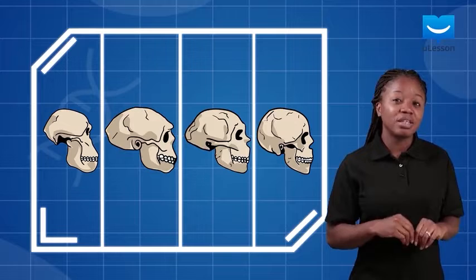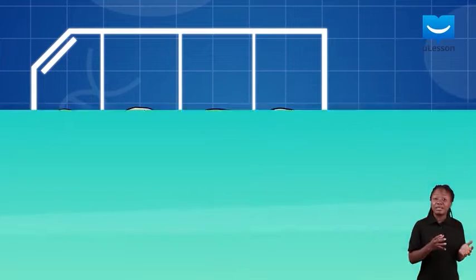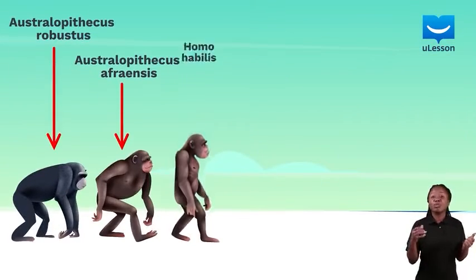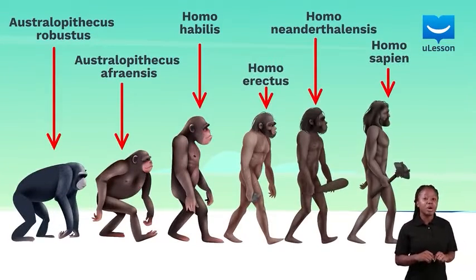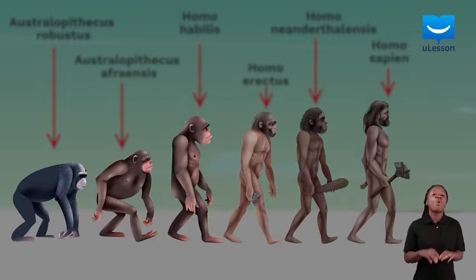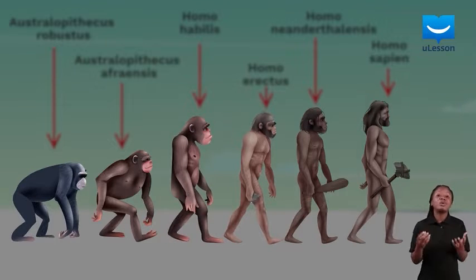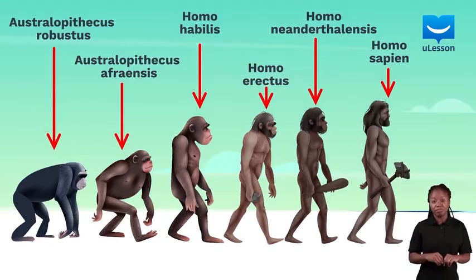For instance, looking at the evolution of man from Australopithecus robustus to Homo sapiens, we can see humans straighten up from Homo habilis to Homo erectus to Homo neanderthalensis before becoming Homo sapiens.